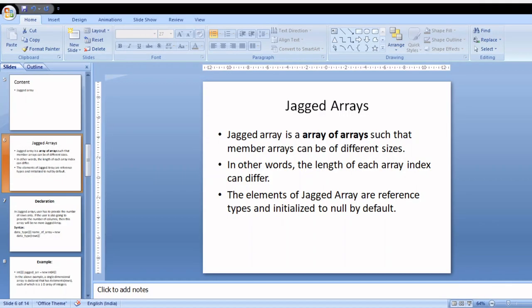Hello students, the topic of this session is jagged arrays. From the previous two sessions we are discussing only about arrays but in different forms. A jagged array is an array whose elements are arrays itself. We discussed the System.Array class, one-dimensional arrays and multi-dimensional arrays. In those we have seen the array is fixed and it is storing the values, and the maximum limit of the array is fixed.